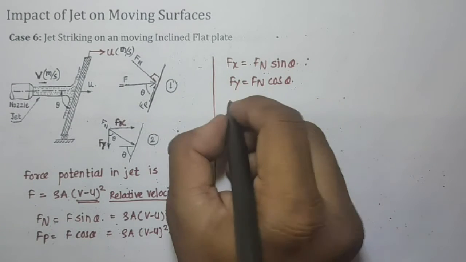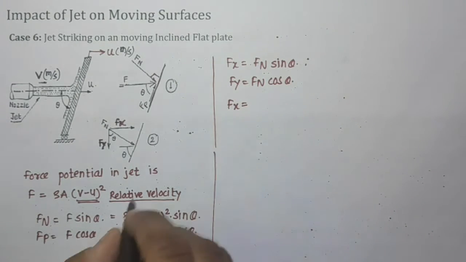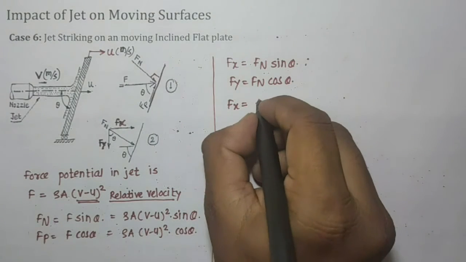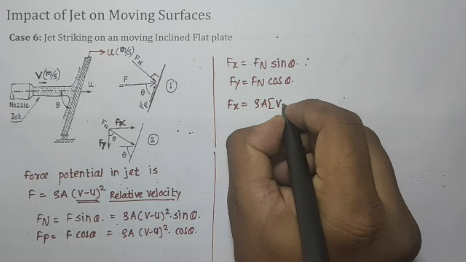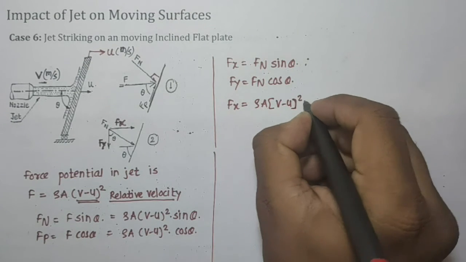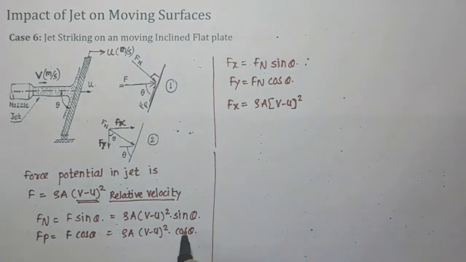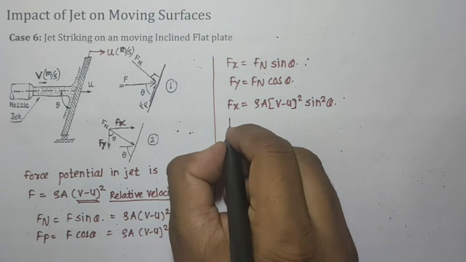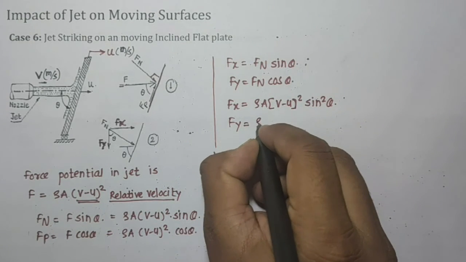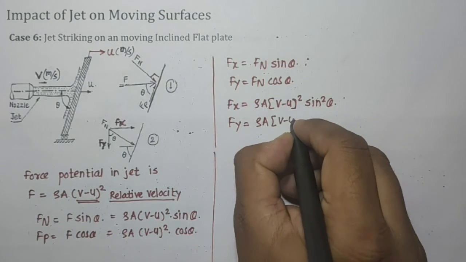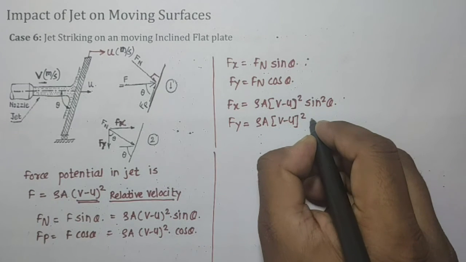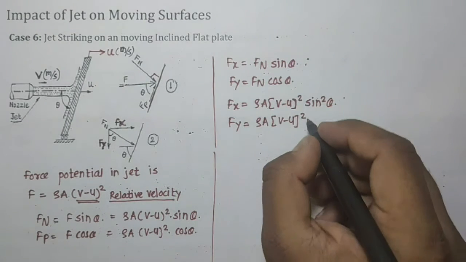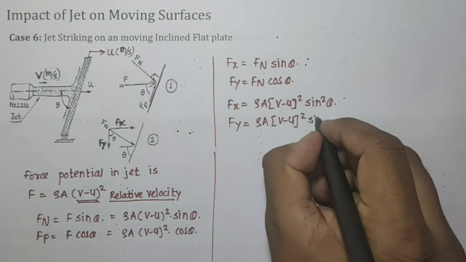Substituting Fn, Fx is equal to rho A (v minus u) squared, and this sin theta and this sin theta become sin squared theta. Fy becomes rho A (v minus u) squared sin theta into cos theta.